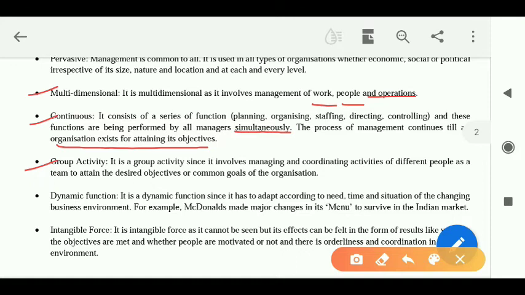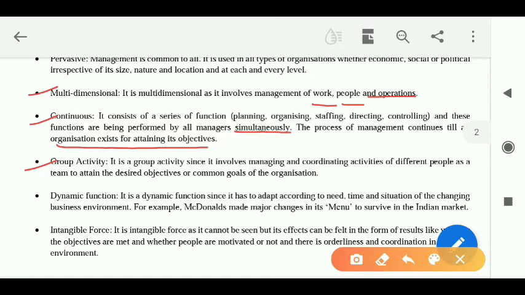Okay, I repeat, why is it called a group activity? Because many different individuals from different backgrounds are involved here. They themselves have different objectives, but when they are in the process of management, they work towards achieving a common goal.